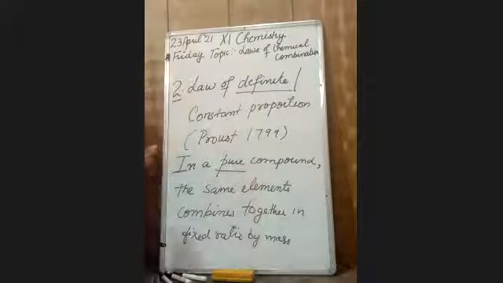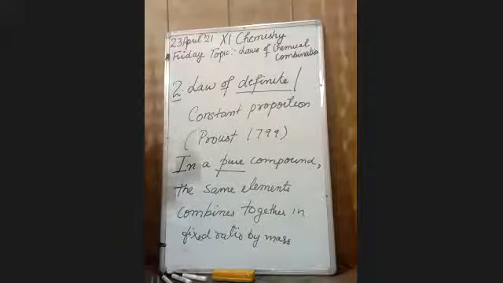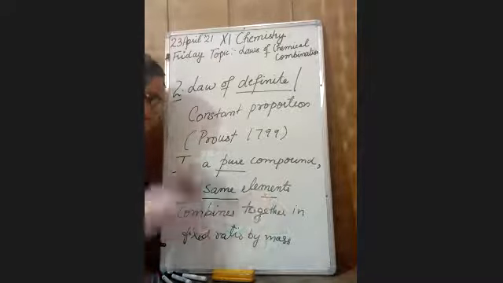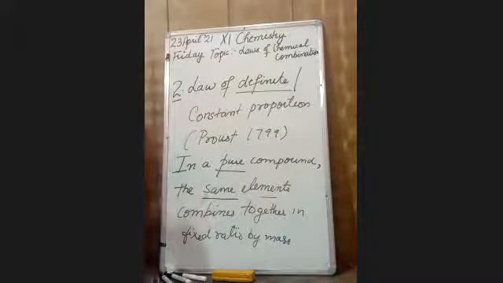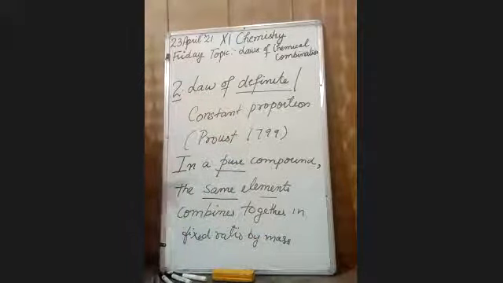What does it mean? In a pure compound, the elements present in the compound, their masses ratio should be fixed.